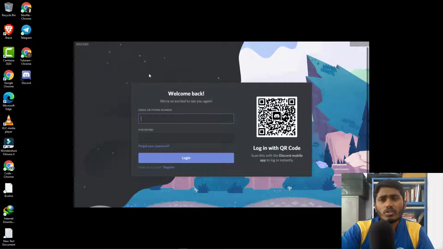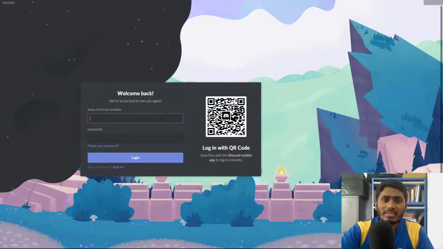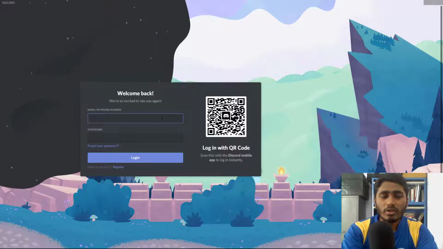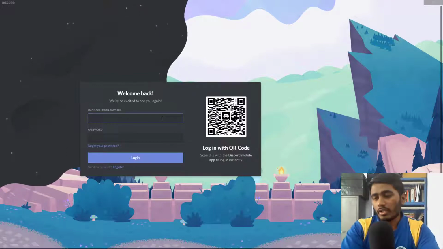You should use the Discord app because it works much better than the browser. A lot of times I see the browser suddenly crashes, but in the app it works pretty good. You can directly scan the code if you already have the app on your smartphone, or you could just log in. So let me just log in.